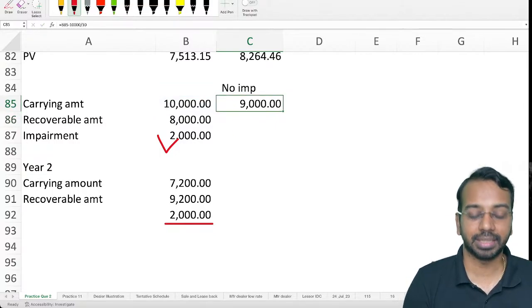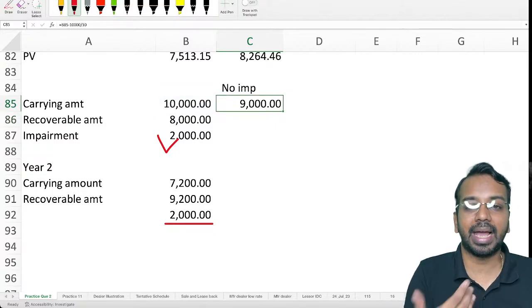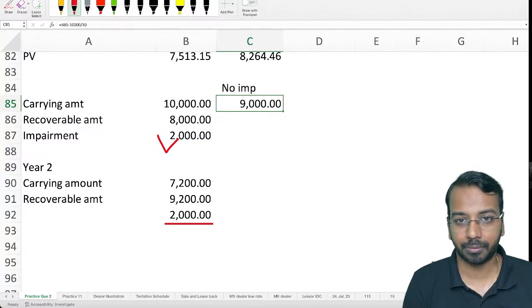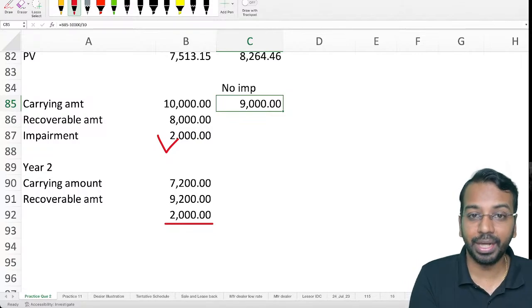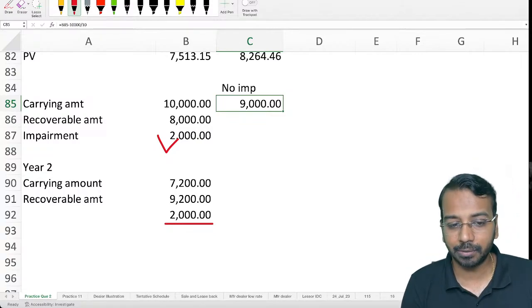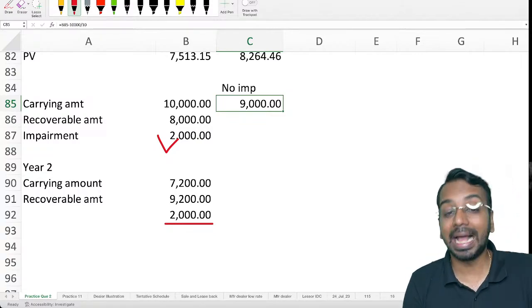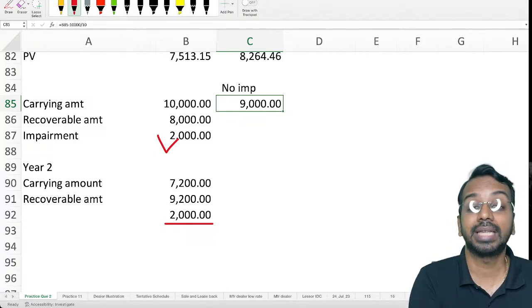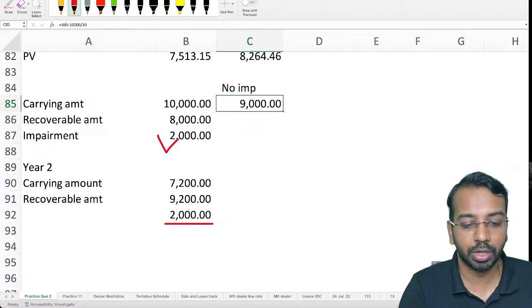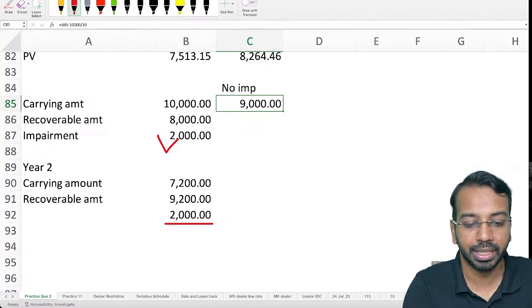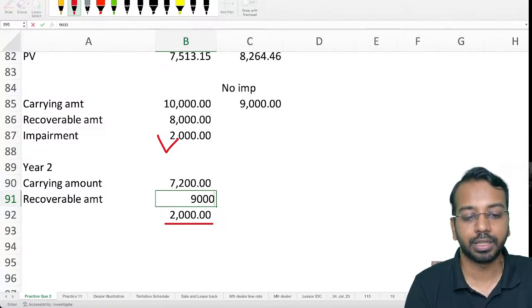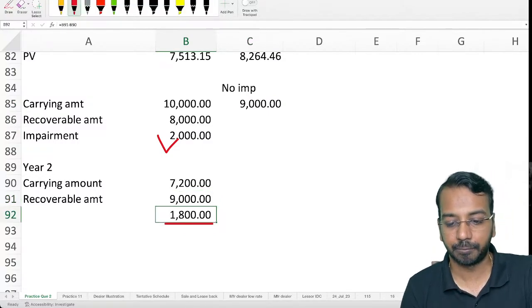What the standard says is, you cannot bring back the asset at an amount higher than the carrying amount without impairment. So you have to calculate carrying amount without impairment, and then the maximum amount you can reverse should be to the extent of carrying amount without impairment. So here you will not say recoverable amount 9,200, you can at the most bring it to 9,000. So 1,800 will be the reversal of impairment. Is this concept clear?